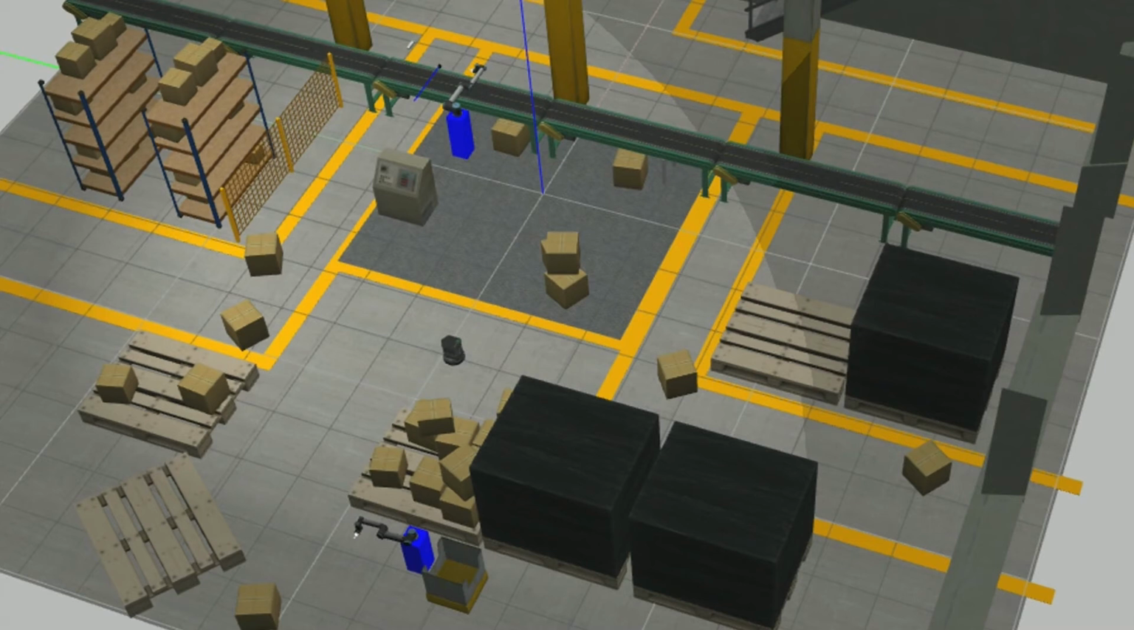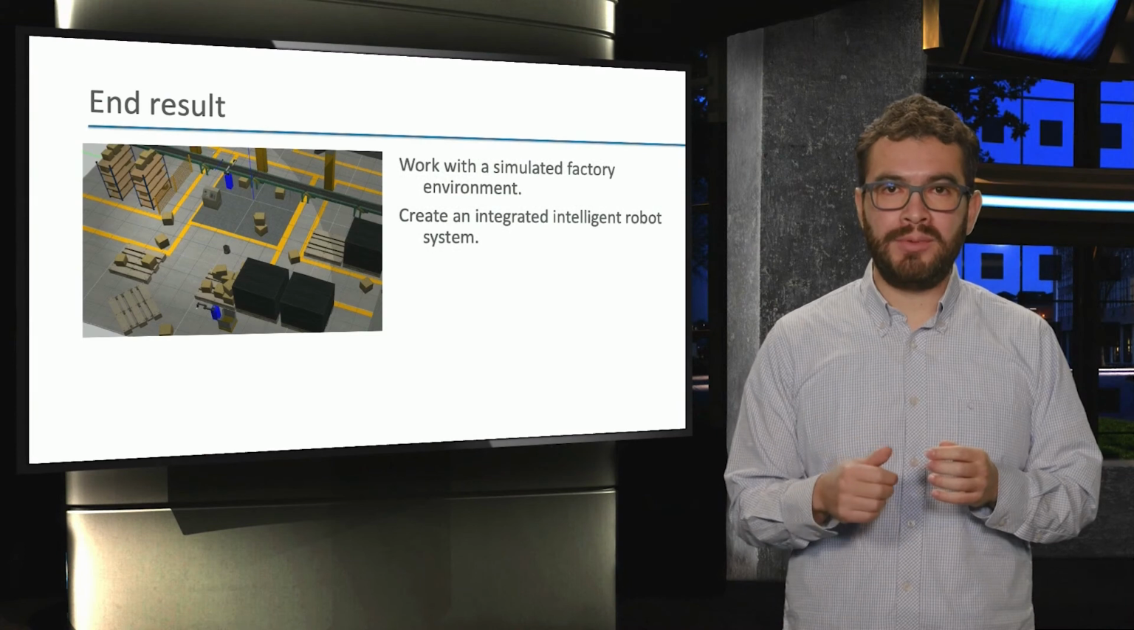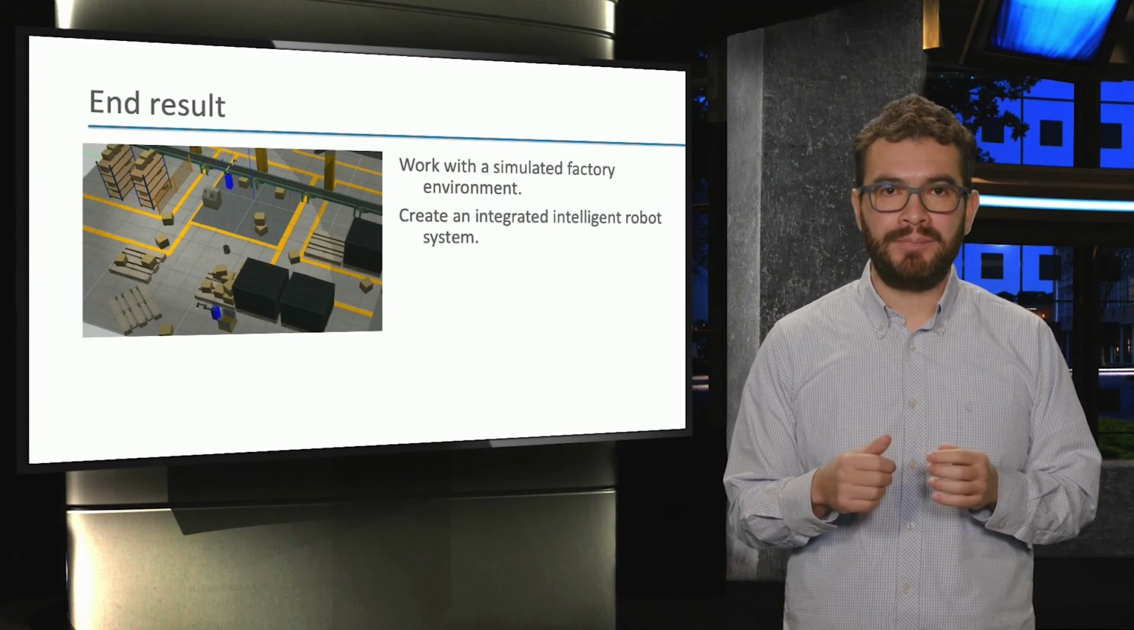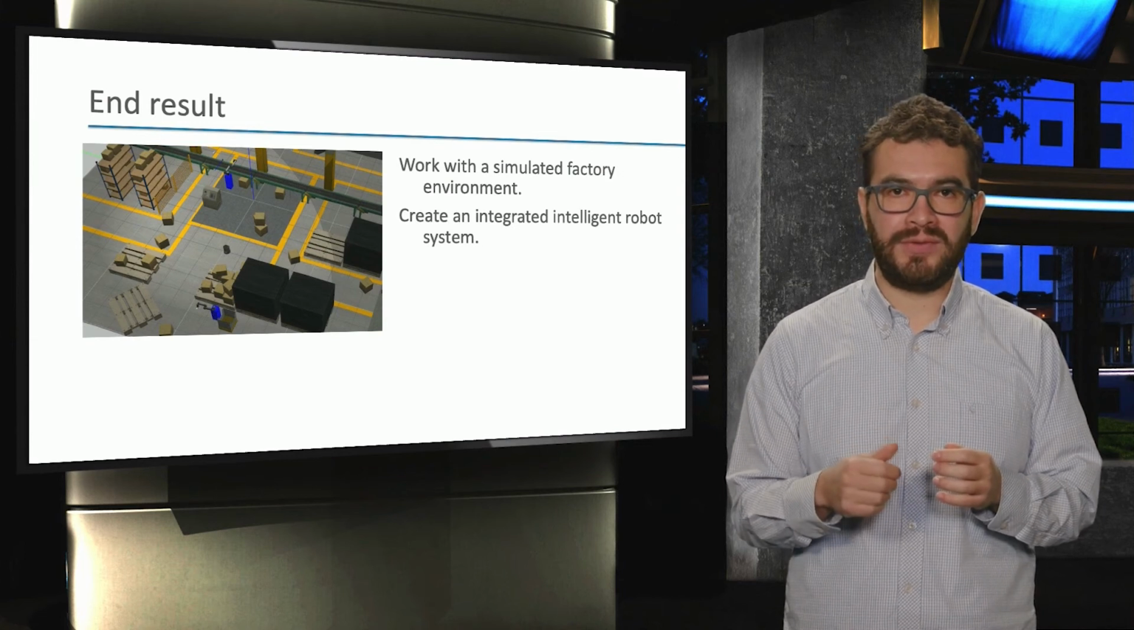Given these prerequisites, you can expect the following end result. After this course, you will be able to work with a simulated factory environment that we have modified from our open source collaborators at Southwest Research Institute. The factory includes a conveyor belt, 2 industrial robot arms, and a mobile robot. And you will be able to program a complex behavior that integrates all the intelligent robotic systems within this factory environment.